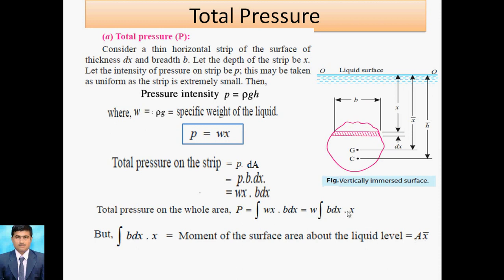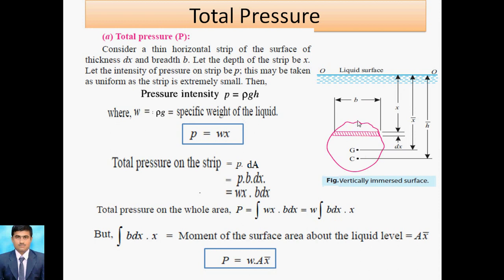So w integrating x is nothing but x bar, because it is regarding the center of gravity, so it can change, because we are considering the whole surface. Whole surface means we have to shift it to the center of gravity. The center of gravity depth is x bar, and the integration of b dx is nothing but area, that is capital A. So this is A x bar. Now the equation becomes P, with w constant and integration of b dx being A x bar, so total pressure is nothing but w A x bar. So this is the total pressure for a vertical plate.